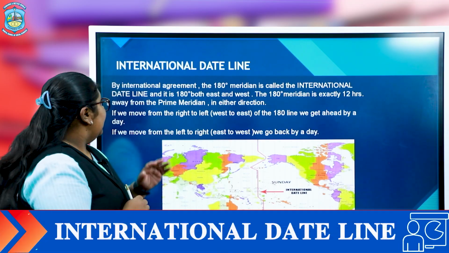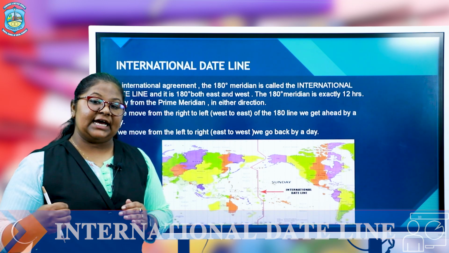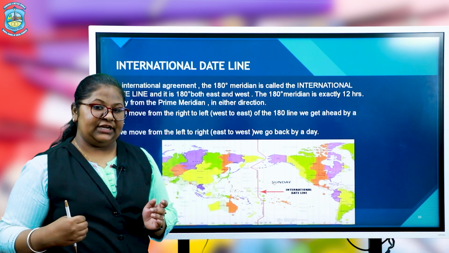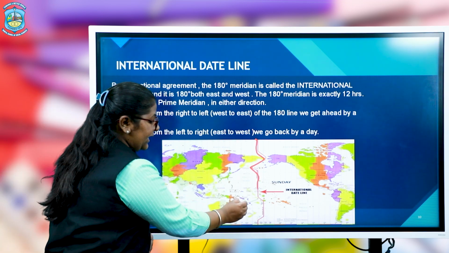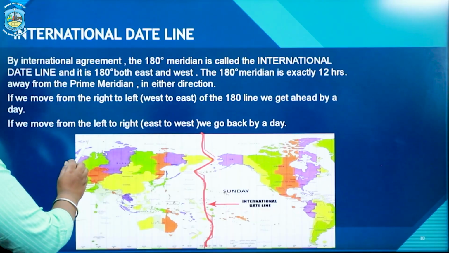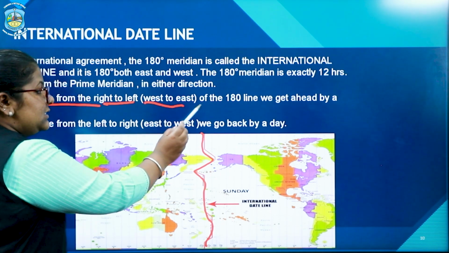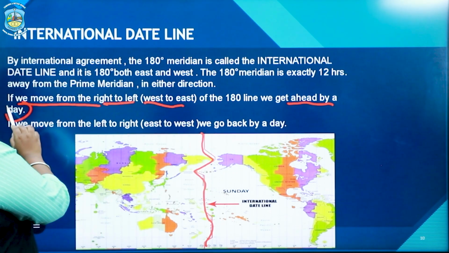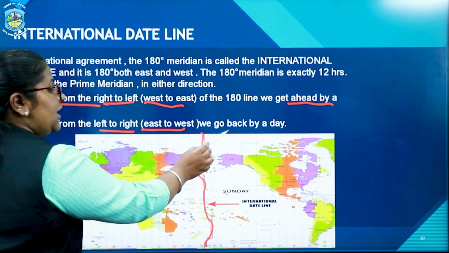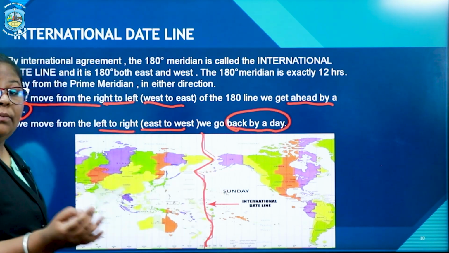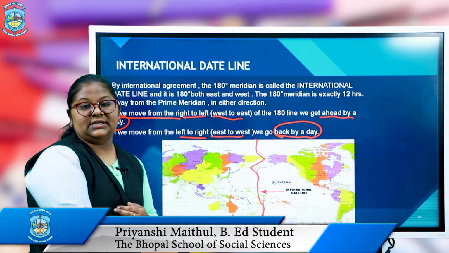Now we will talk about the international date line. This line helps us to see the time in other countries or where we live. As you can see in this image, the international date line is drawn through the center of the map. If we move from east to west, we get ahead by a day. And if we move from west to east, we go back by a day. So this helps us to see the time where the other person is living.